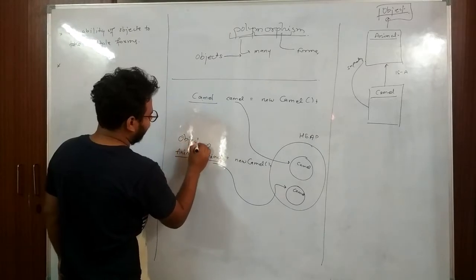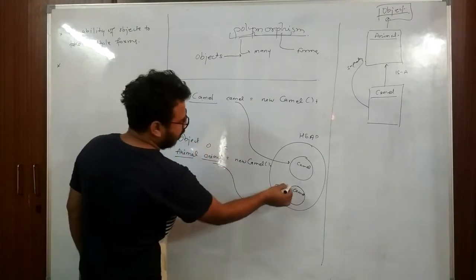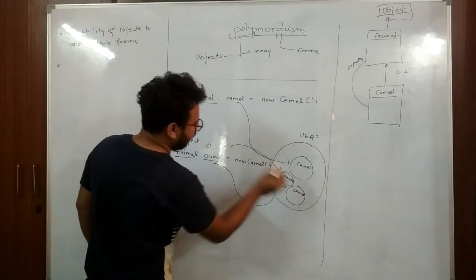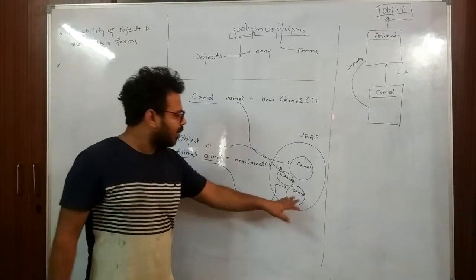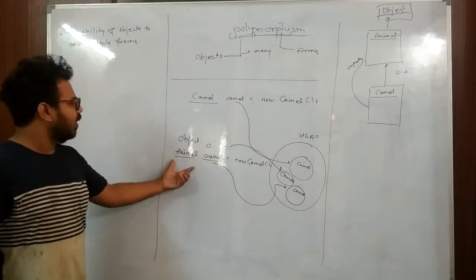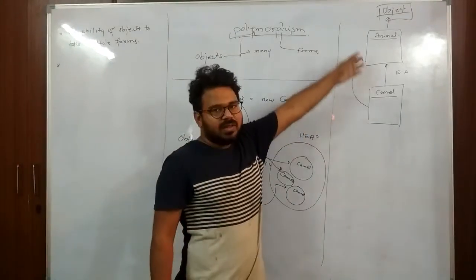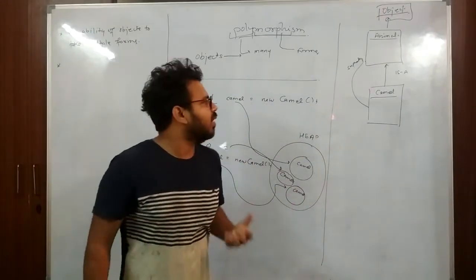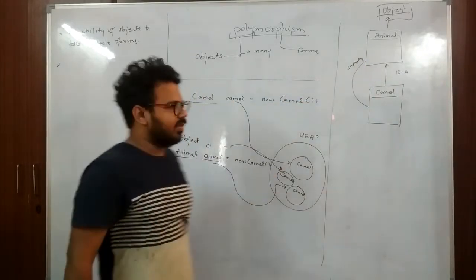Here we can write Object o is equal to new camel. A new camel object will be created, and we can assign it to this Object reference o. So a camel object can be assigned to an animal reference or an object reference. If it is in a hierarchy, we can simply assign the subclass object to its super type, that is, the superclass reference.